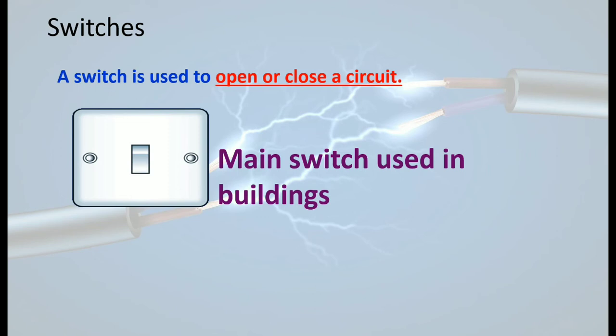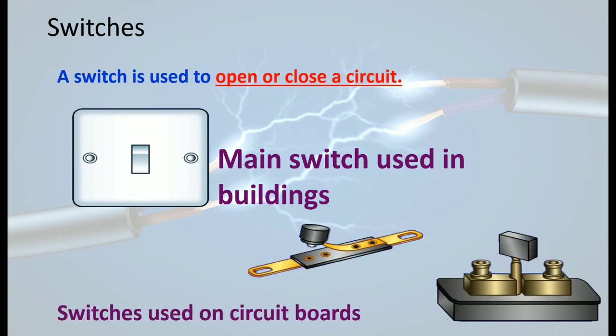Okay, if we switch it on, the circuit becomes complete, and if we switch it off, the circuit will be open and current will not flow. So these are examples of switches which are used on circuit boards. Let's have a look at open circuit